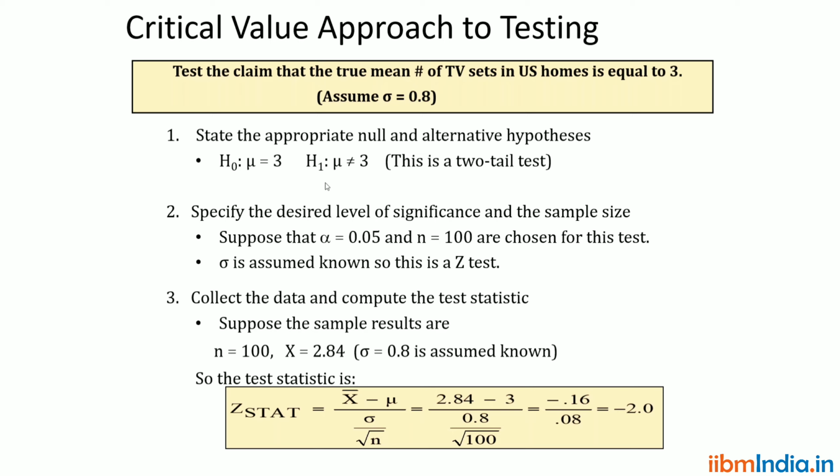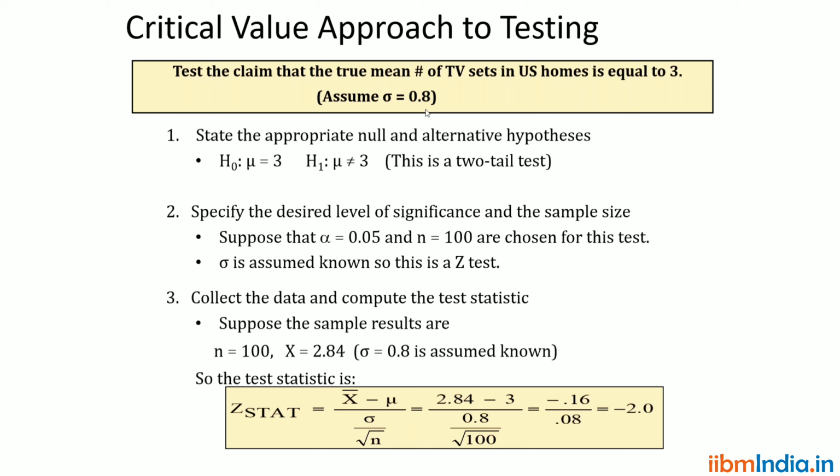Then the second step is select the appropriate test. There is an equal sign, so we can go for a two-tail test. Now in the two-tail, whether we go for Z test or T test, we can go for Z test because sigma is given.